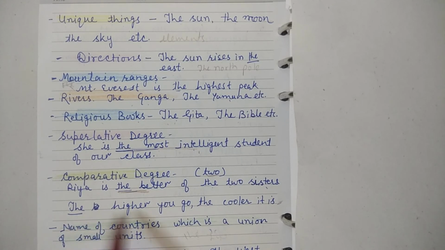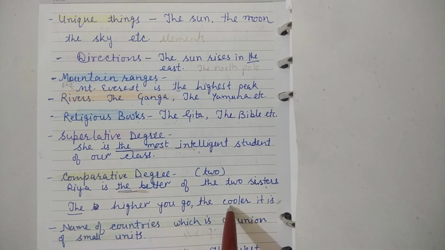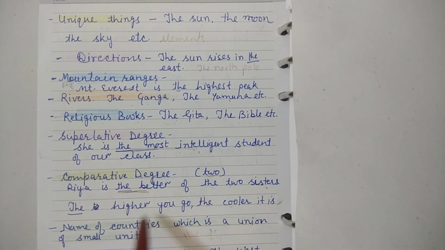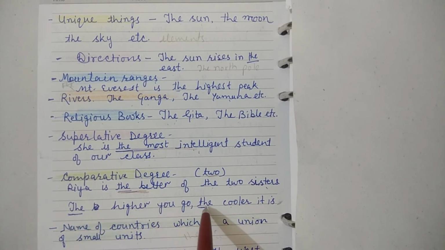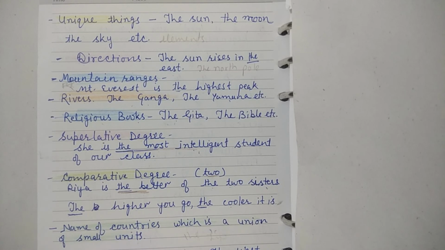Next is: the higher you go, the cooler it is, with comparison. Because higher, the higher you go, the cooler it is. Both will consider a change. So with higher also and with cooler also we will use article the.